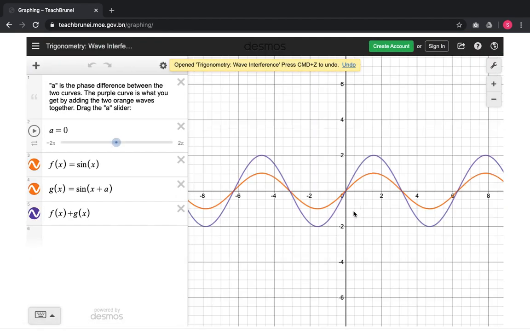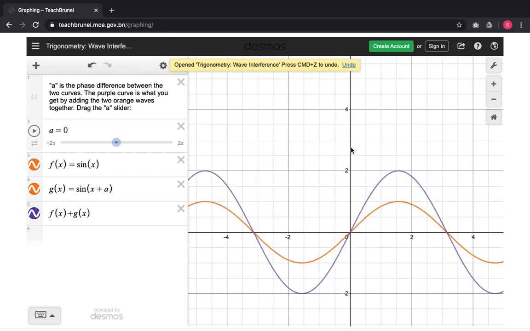So students can create graphs using the features that are available on TeachBrunei LMS, and they can, without even signing in, but they can also create accounts and sign in, of course. But without signing in, they can also use this and copy and paste this into the work in TeachBrunei LMS, exclusively for students who are higher up in the level, for example, in sixth form or in the higher secondary classes.